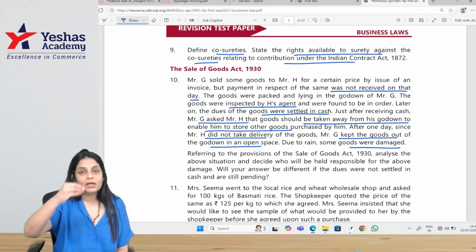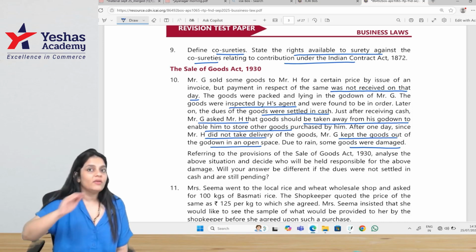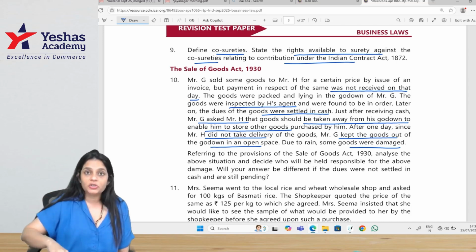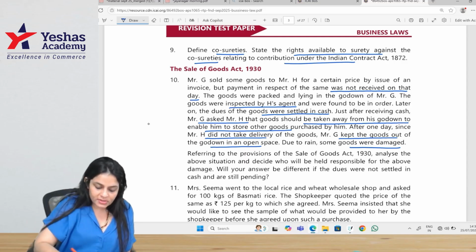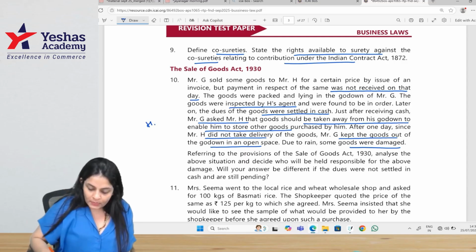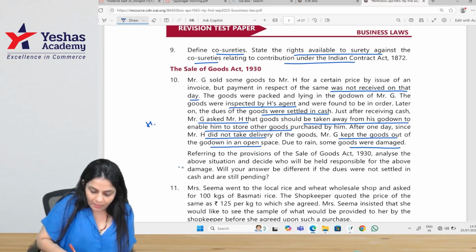The goods were already ascertained, checked, inspected, everything was in order. But still, H did not take it. Whose fault was it? H's fault. Who will bear the loss? Obviously, H will bear the loss. So, who will be held responsible for the above damage?